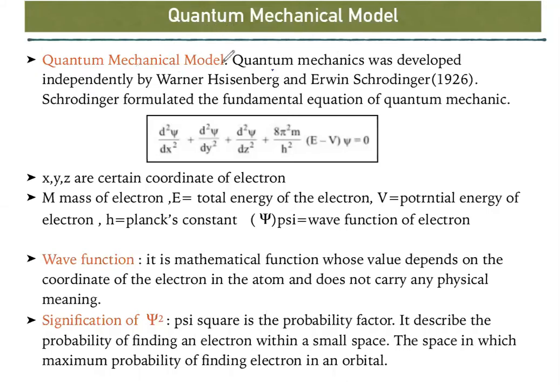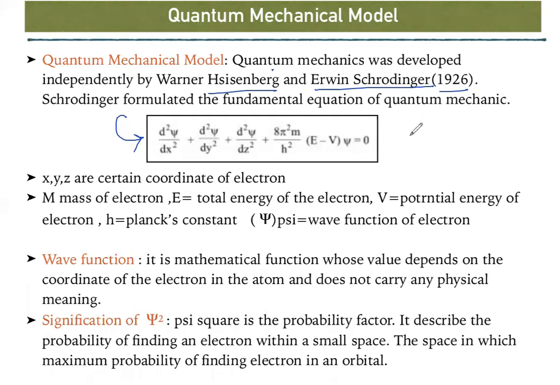The quantum mechanical model was developed by Heisenberg and Erwin Schrödinger in the year 1926. Schrödinger gave this formula, the Schrödinger equation, which tells about the wave nature of electron inside the atom.